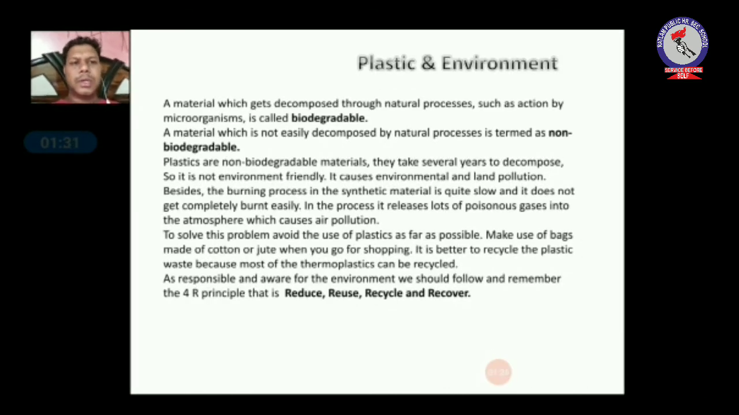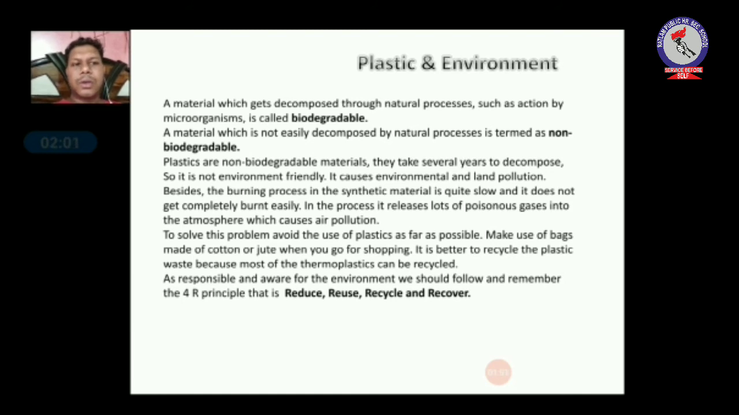So students, now we will study plastic and its effect on the environment. As you know, there are two types of materials: biodegradable and non-biodegradable. Biodegradable materials are those which can be decomposed naturally or by the action of microorganisms. And the materials which do not decompose by a natural process or by microorganisms are known as non-biodegradable. Plastic is a non-biodegradable material.